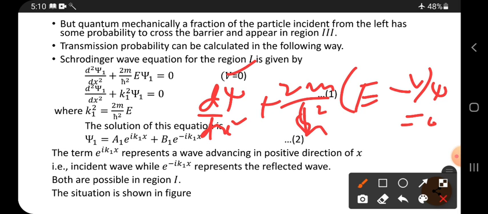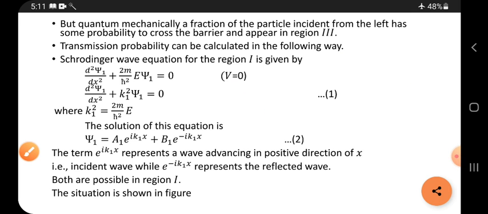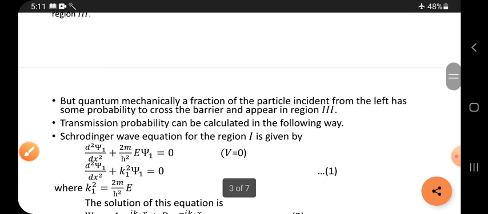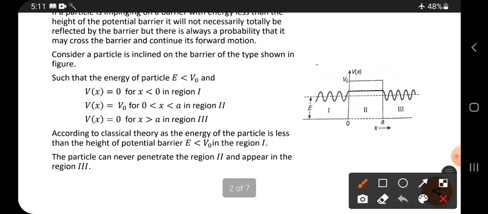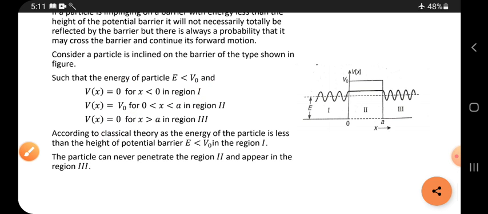But here, what is written? There is no V term, which means in the place of V in region 1, the value is 0. In region 1, the potential energy is 0. Look here, it is region 1. The potential energy is how much? 0. In region 1 and in region 3, the potential energy is 0. But in region 2, we get this one.